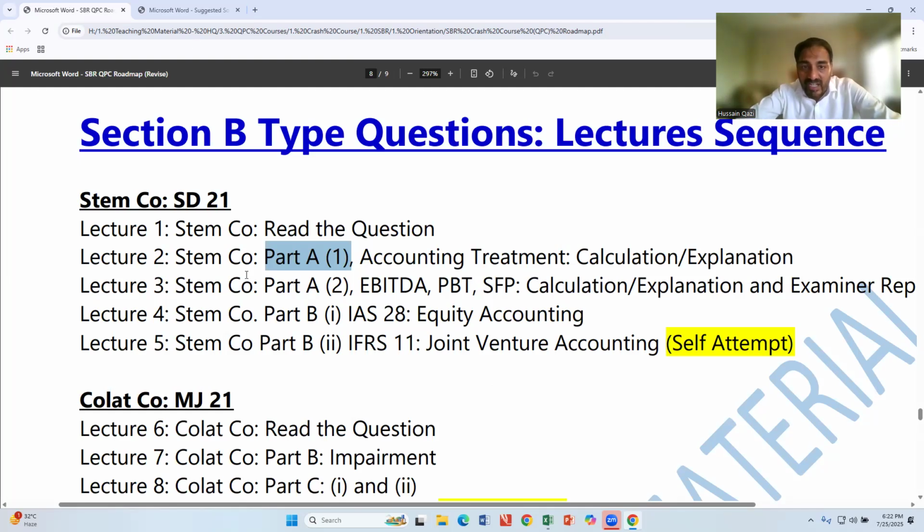For part A2, performance measurement, you are not confident. So, watch my video about lecture 2 and also read the solution. Part B1, you are confident about equity accounting for your working. Leave the video, refer to the solution, compare your answer, and then complete the question accordingly. This is the way, as per your tailored need, as per your customized requirement.